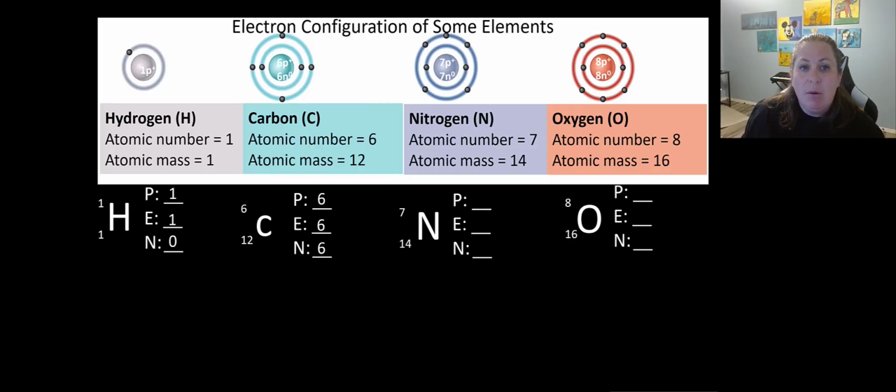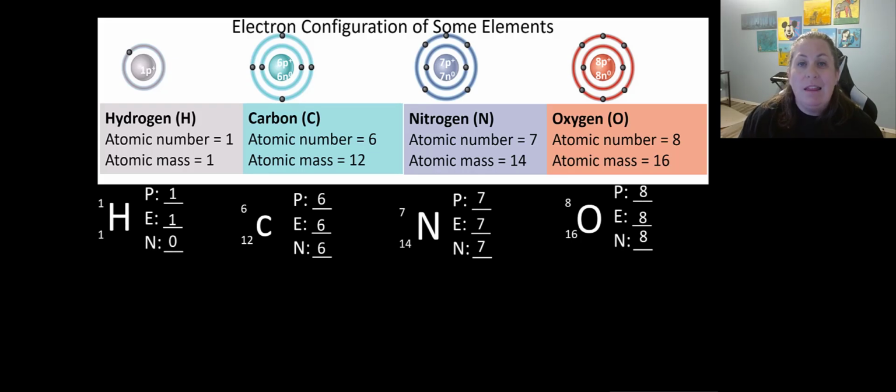Nitrogen has an atomic number of 7, so that means it has 7 protons. Since it has 7 positives, it's going to have 7 negatives, so it has 7 electrons. And then we take the atomic mass, which is 14, and we subtract the 7 protons, which gives us 7 neutrons. For oxygen, our atomic number is 8 and our atomic mass is 16. So the protons are 8. If I have 8 positives, I need 8 negatives. So electrons are 8. And then 16 minus 8 is 8. Okay, so this is what we're looking at here.